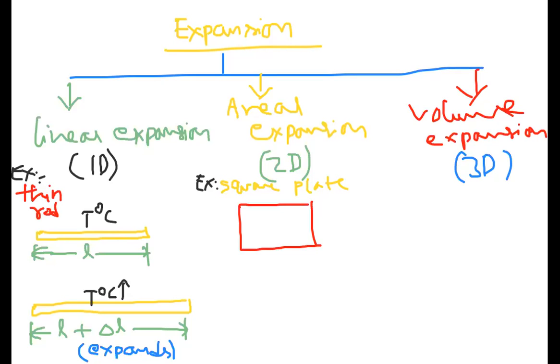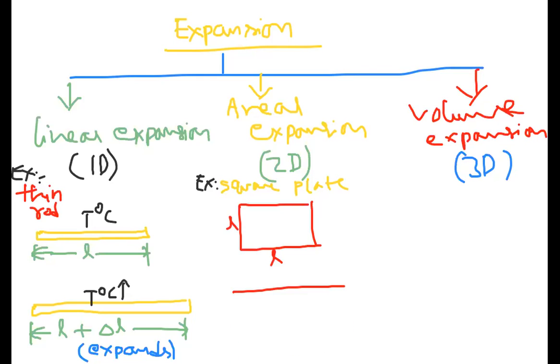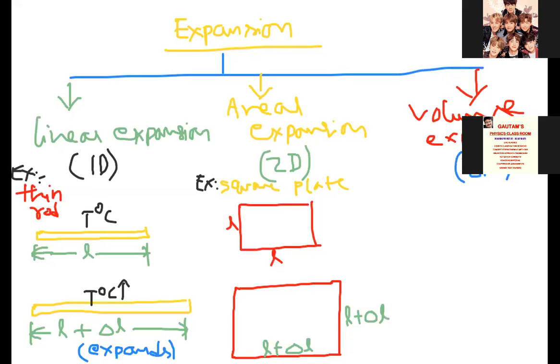Now this length is L, this length is also L. Now it expands. So yeah, this is a square plate. Let me write it again clearly. In all the directions, its length has been increased. Here L plus delta L, here also L plus delta L. That means the length has been increased in all the directions, along the x-axis and along the y-axis.